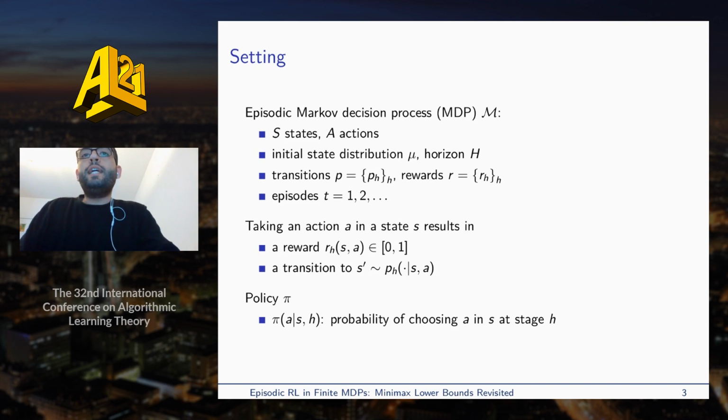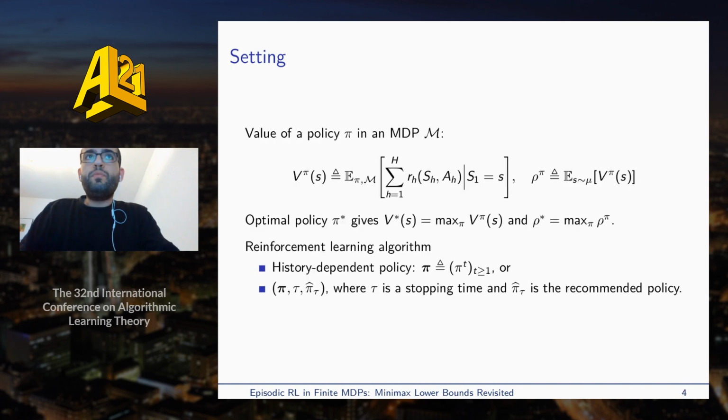In reinforcement learning, an agent interacts with the MDP in episodes, indexed by t, where each episode has H stages, using a policy pi that gives the probability of choosing an action A in state S at stage H. The value of a policy pi in an MDP M is the expected value of the sum of the rewards obtained in each stage H.